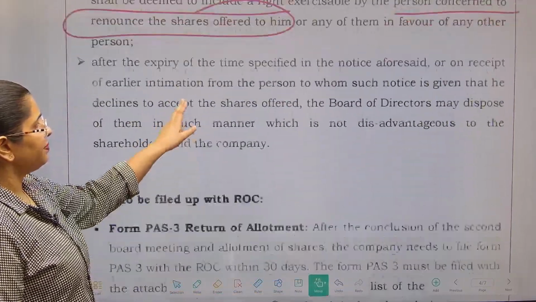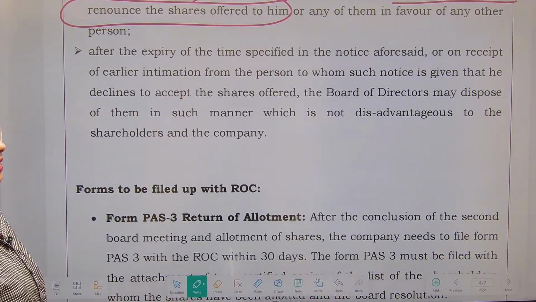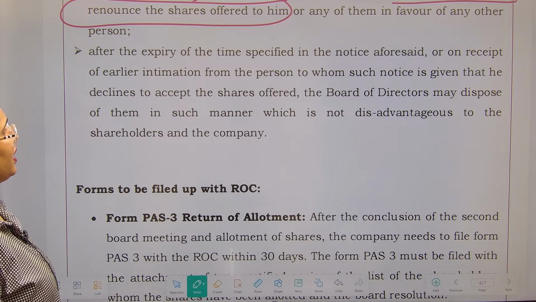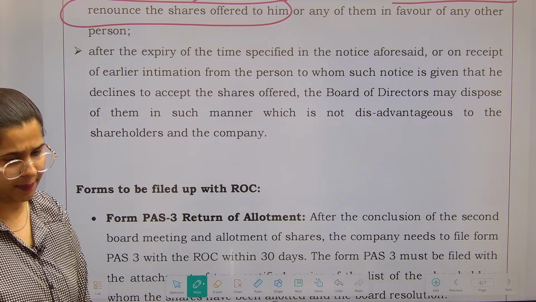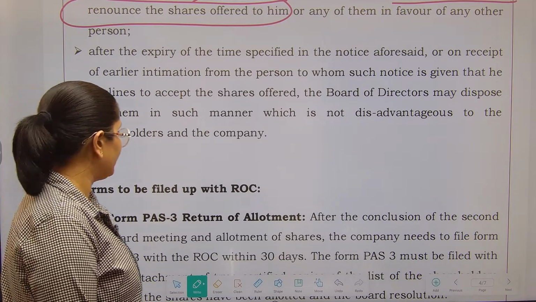Next is, after the expiry of time specified in the notice or on the receipt of earlier intimation from the person to whom such notice has been given, the board of directors may dispose of them in such manner which is not disadvantageous to the shareholders and the company. Now, all those rights which have not been accepted are obviously going to lapse.